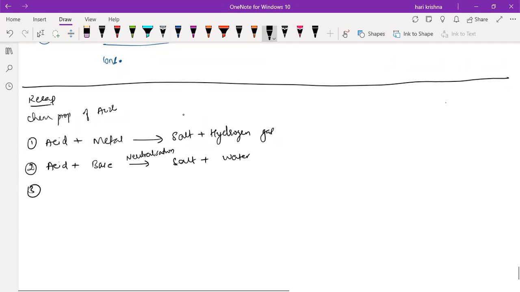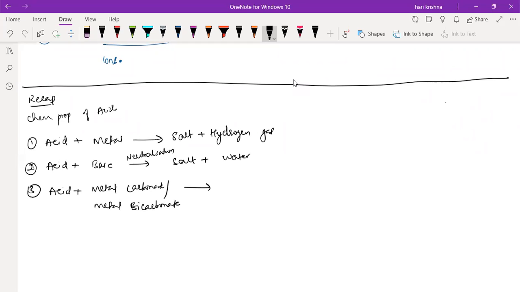Third, just wait. The remaining, anyone can answer. I will call you one by one, okay? Acid plus metal carbonate or metal bicarbonate will form. Okay. Yuktastri, what is the answer?